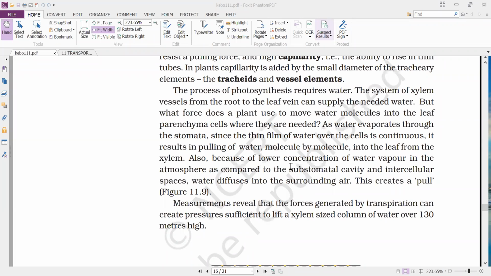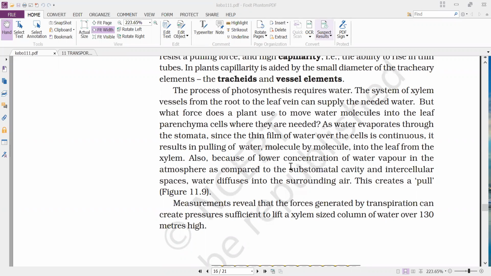that is, the atmosphere will take water from the air cavity, and the air cavity will take water from the parenchymal cells, and the parenchymal cells will take water from the veinlets, and the veinlets from the veins, and the veins from the xylem of the midrib, and the midrib from the xylem of the stem, and the xylem of the stem will obtain water from the xylem of the root, and the root will take water from the pericycle, and the pericycle from the endodermis, from the cortical cells, from the epidermis, and the epidermis will absorb water by osmosis from the soil.